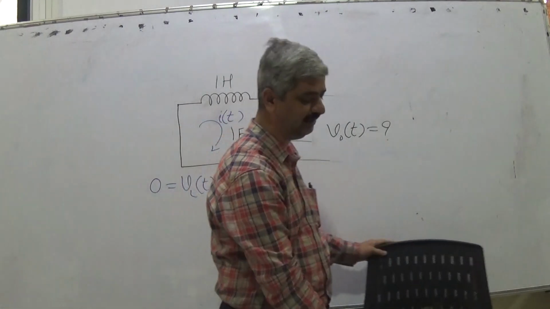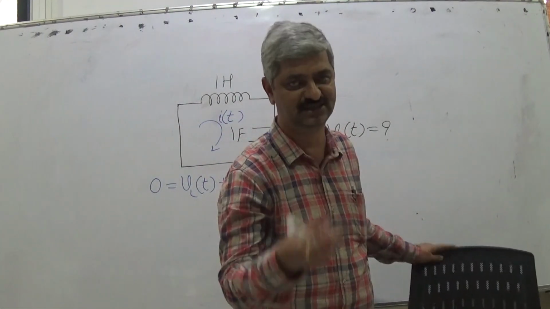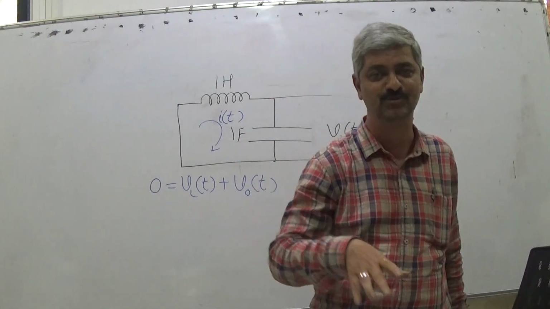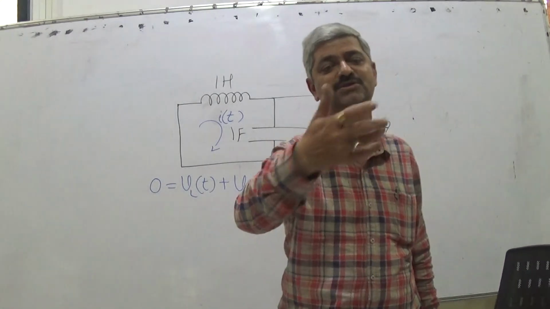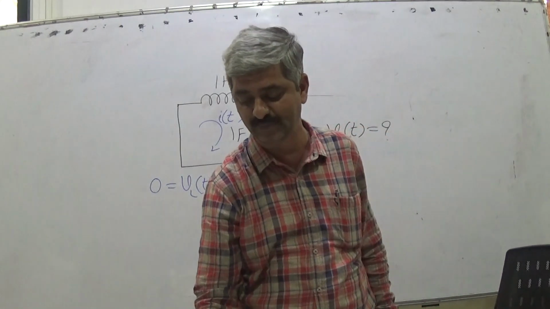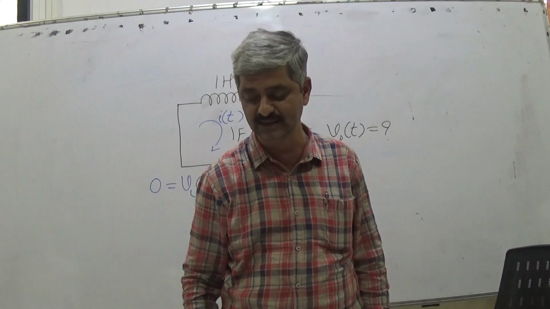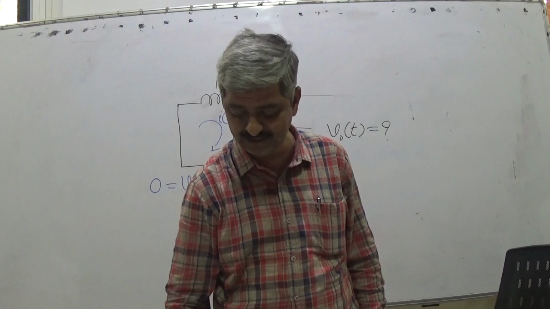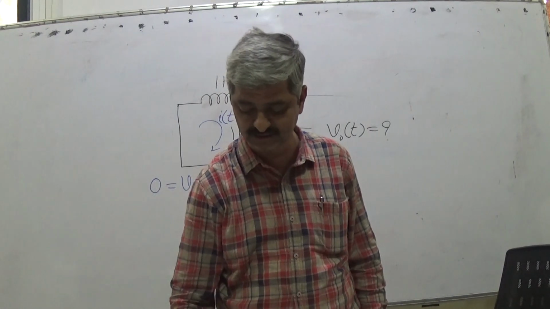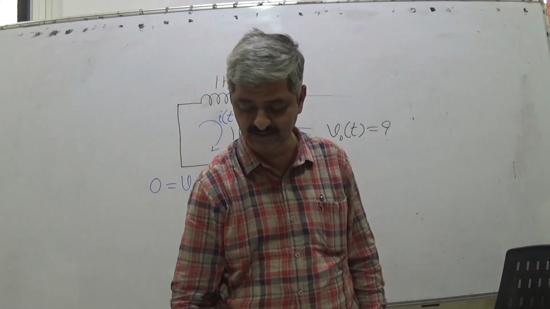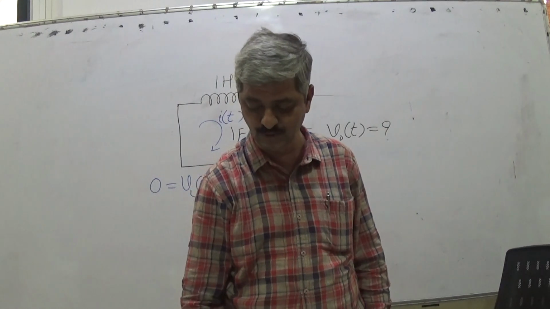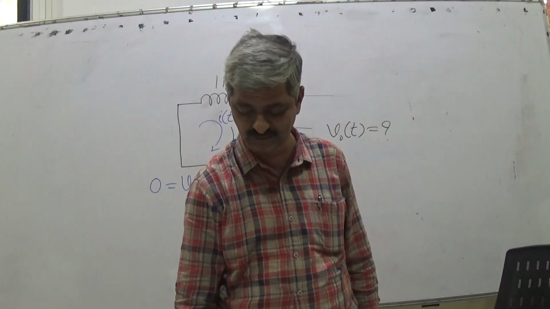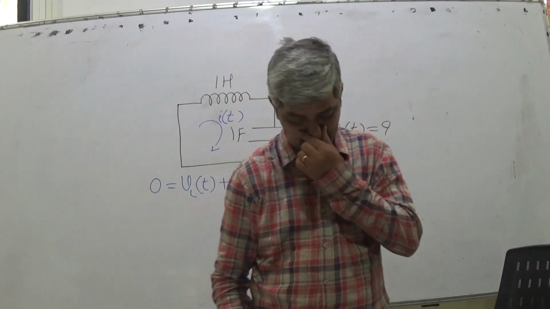Before finding Vo(t), I must be able to construct the differential equation, right? I hope that it is now clear. When I say high school level problem, I am trying to decompose it into simply doable things. It is simply doable for persons of your capacity. That's what I mean by high school level things.